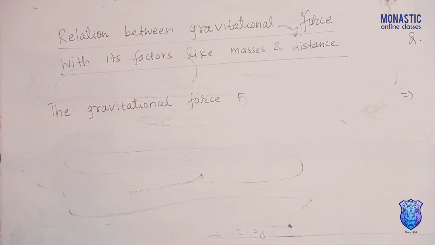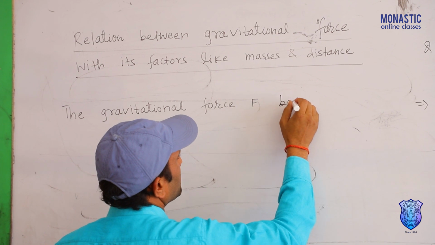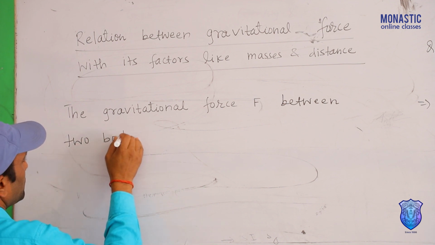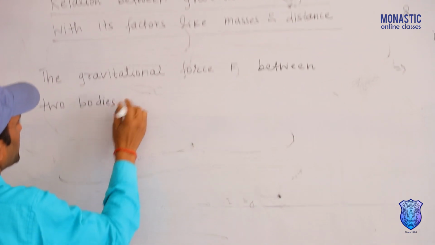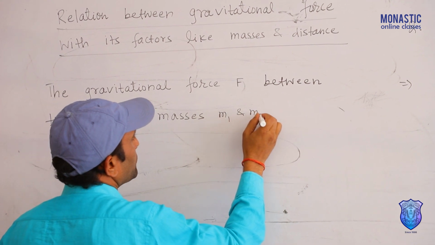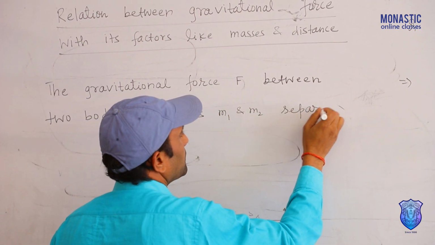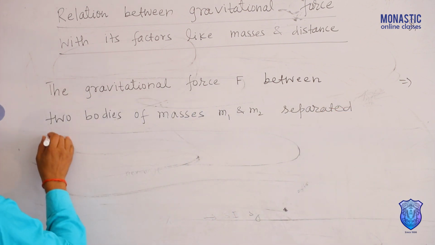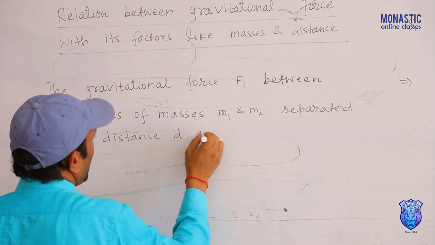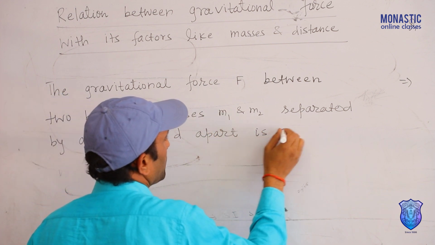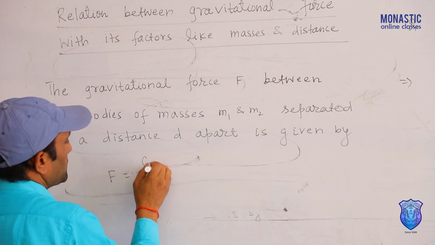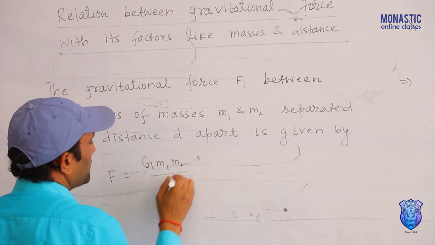We know the gravitational force between two bodies of masses m1 and m2 separated by a distance d apart is given by F equal to G m1 m2 by d square.